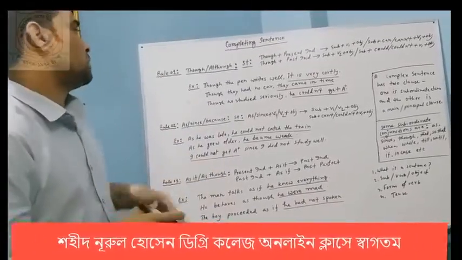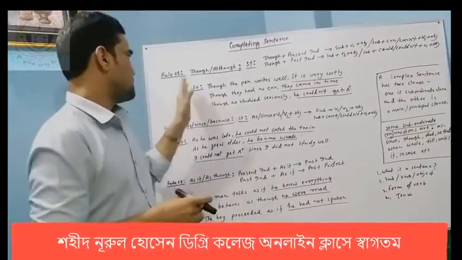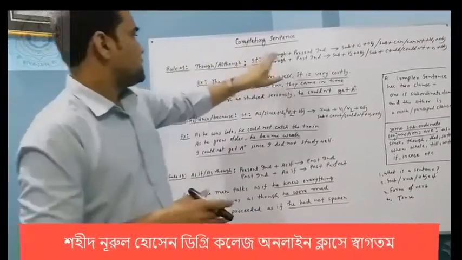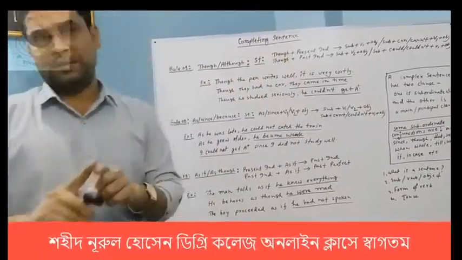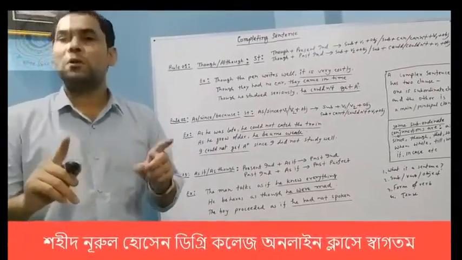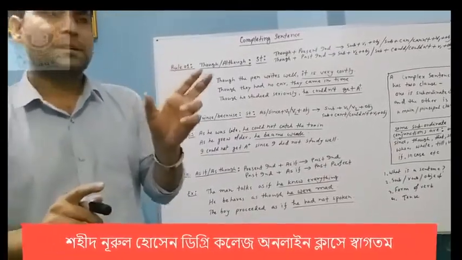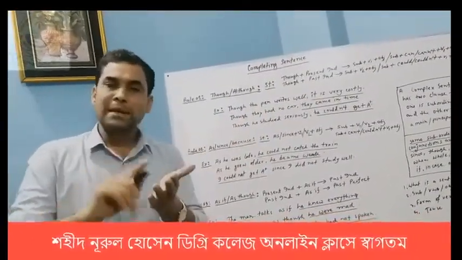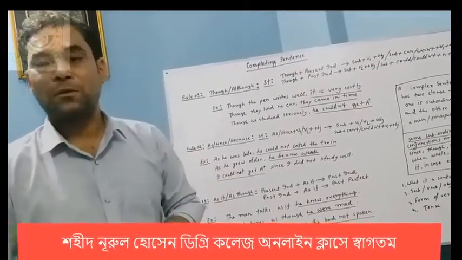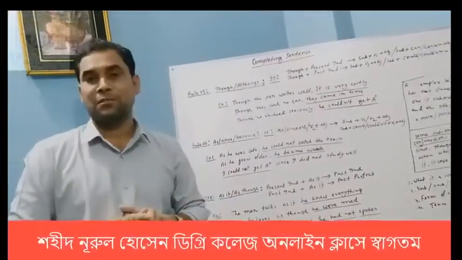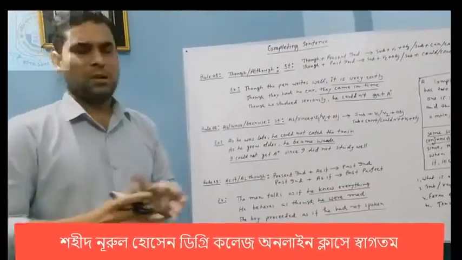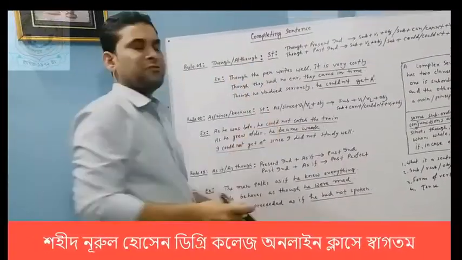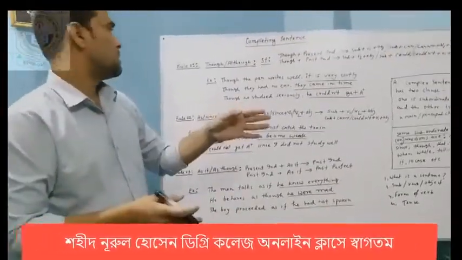So now we are going to our discussion. At first we take though and although on the board. You have to know there are two clauses in a complex sentence. The first one is the subordinate clause and the other is the main clause. A main clause does not depend on a subordinate clause, but a subordinate clause always depends on a main clause. In a main clause you get subject, a finite verb, and object. Here you see how we can construct a complex sentence by using the conjunctions though, although.